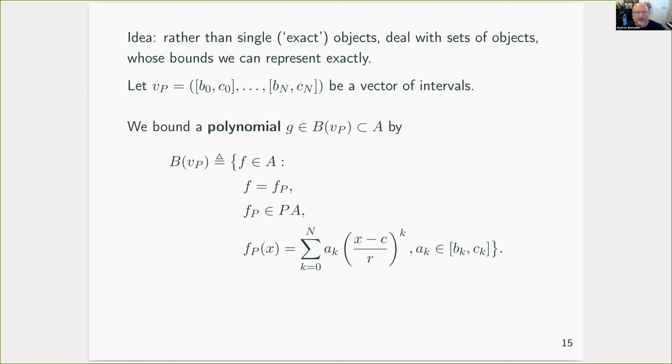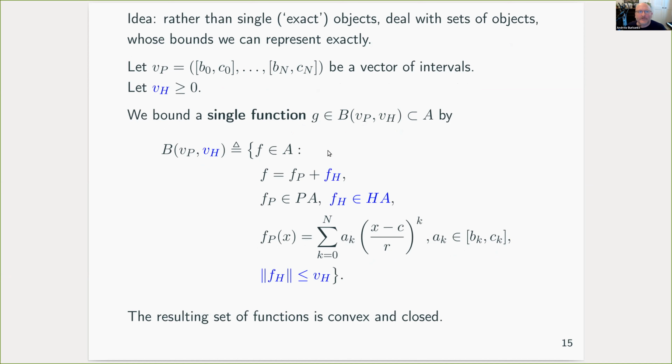So for example, if I have a polynomial from the polynomial part of my space that I want to represent, I could bound it with a vector of intervals, and then it lies within the set of functions that can be written down as a polynomial with coefficients lying within our intervals. So I've abandoned dealing with the polynomial exactly and settled for dealing with this set specified by a set of intervals. What about more general functions in our space that have high order parts?